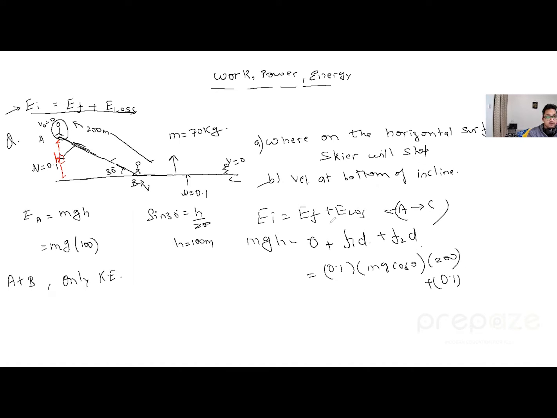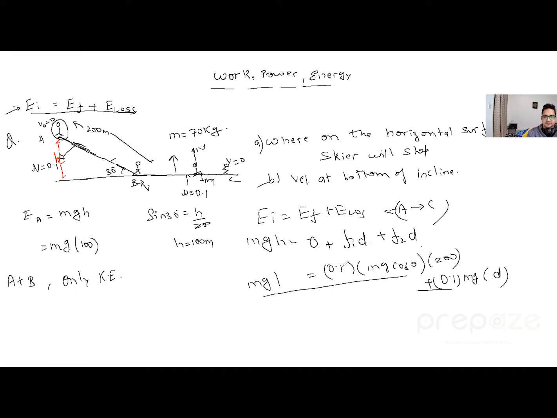Now, what is F2 over here? F2 is basically the skier standing over here on the level surface. On the level surface, N will be equal to mg. We know that. So over here, the F2 will be mu into mg, and then we have to find the distance d. So that is mgh is equals to this equation over here. We have to find the distance d over here.